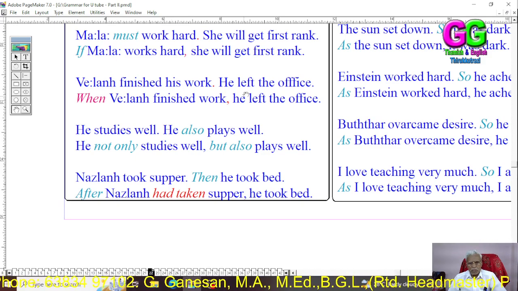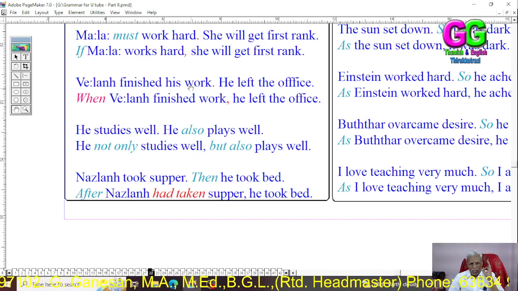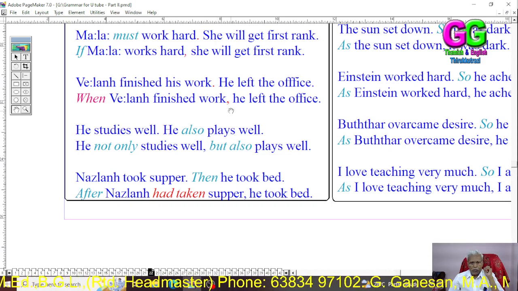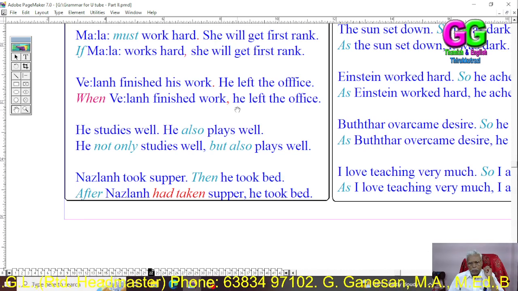Valen finished his work. He left the office. You see, it refers to time. So, we use when. When Valen finished his work, full stop, comma, capital H, small h, he left the office. When Valen finished his work, he left the office.